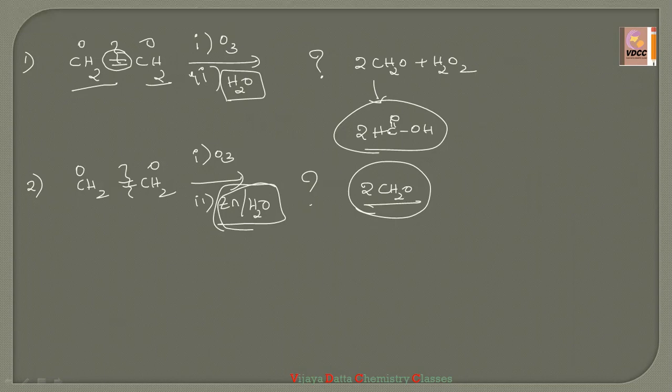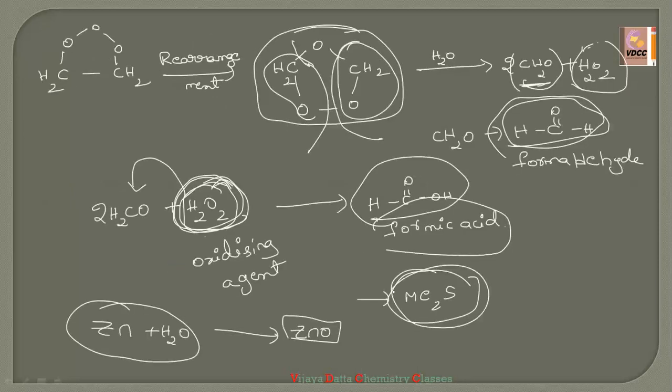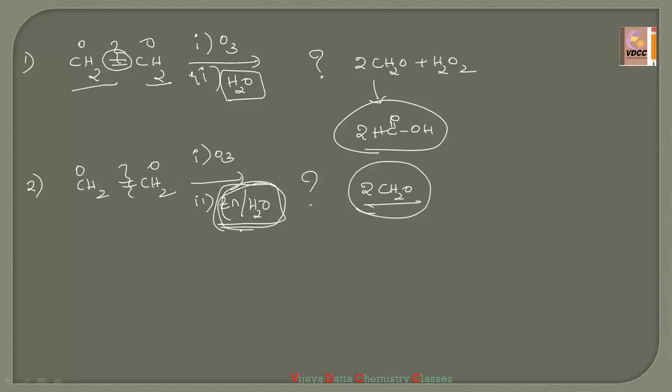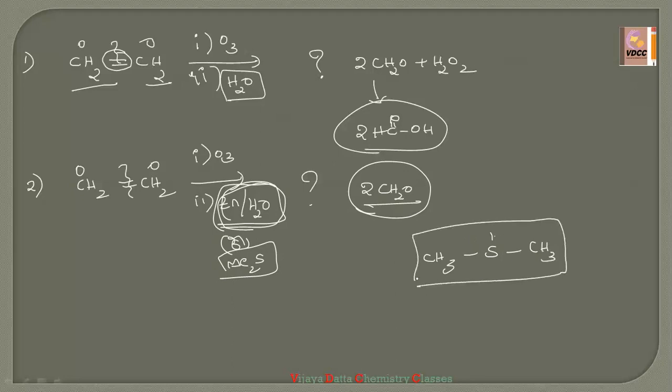Okay, only the formaldehyde. Instead of Zn/H2O, one more reagent we can add, that is dimethyl sulfide. Means even on the arrow, they can give either Zn in H2O or Me2S, meaning dimethyl sulfide. Me is nothing but a methyl group. So we can write that as CH3-S-CH3. So we can write like this also. This is a thioether, CH3SCH3. So this is called dimethyl sulfide, we can take it also. Thioethers, these are. Okay.